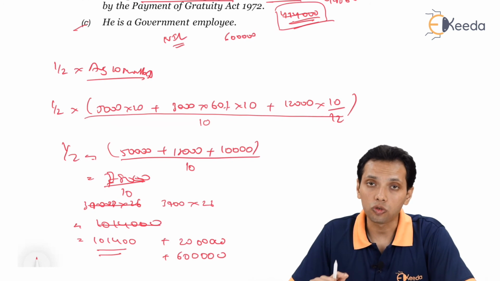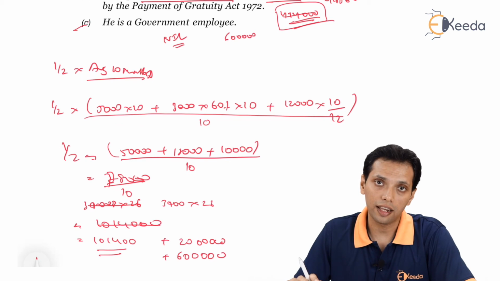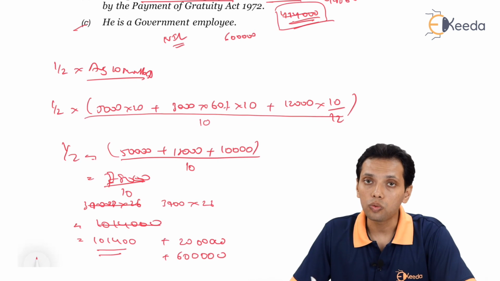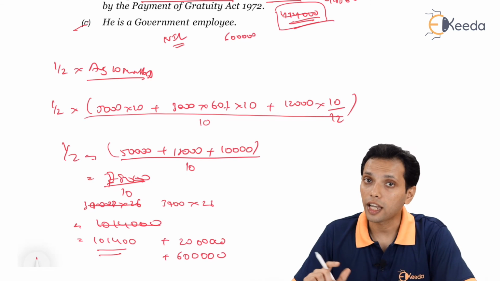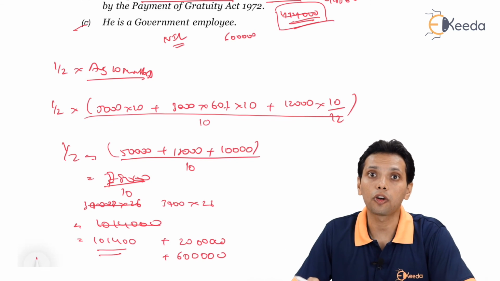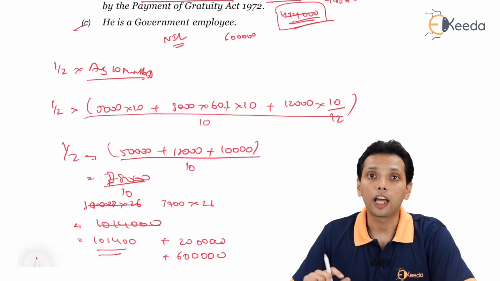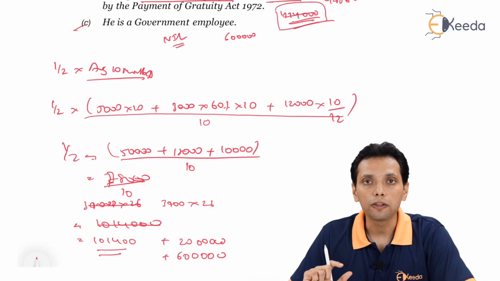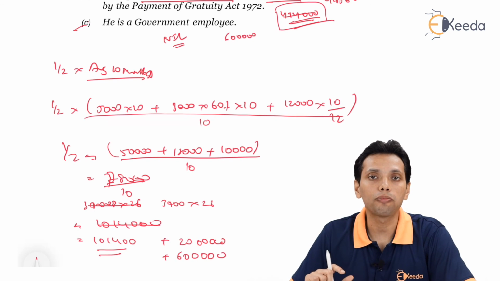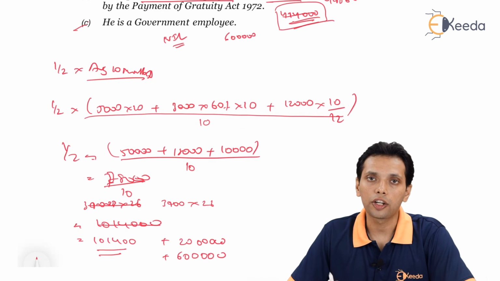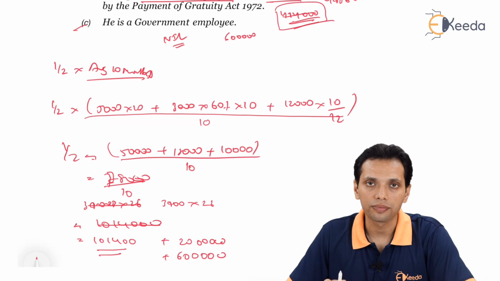Then if the employee is not covered by the Payment of Gratuity Act, the formula would be half month's average salary, 10 months average monthly salary, into completed year of service. Any fraction cannot be rounded off to the next number, it will be rounded off to the preceding number. And then we have covered an illustration to understand the formula, to understand how the amount of part exemption is to be calculated for private employees. Thank you.